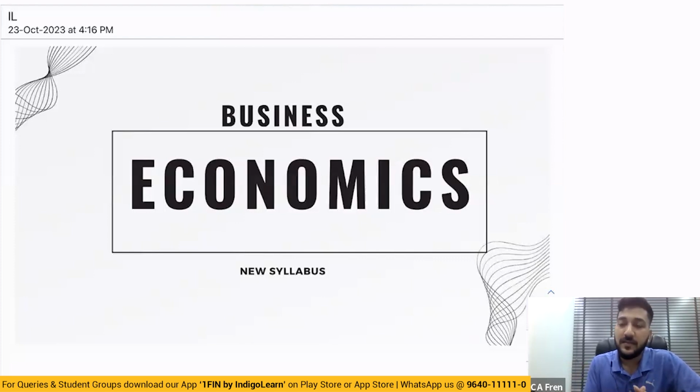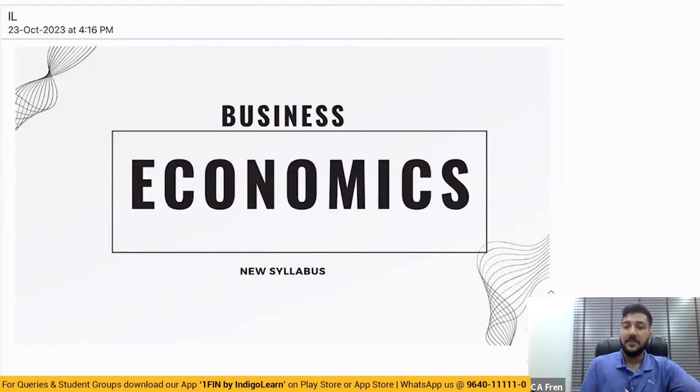So let us go ahead and discuss some things about economics and let us see in the new syllabus how we are going to tackle it, what are the various strategies that we can take, etc. Right? So the topic name has not changed from the previous foundation to this foundation. The name business economics remains the same.